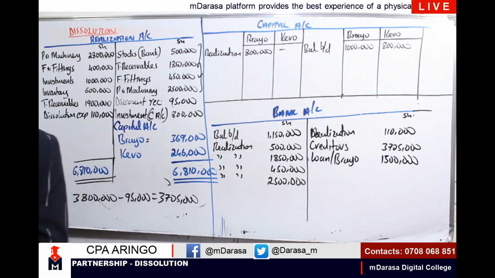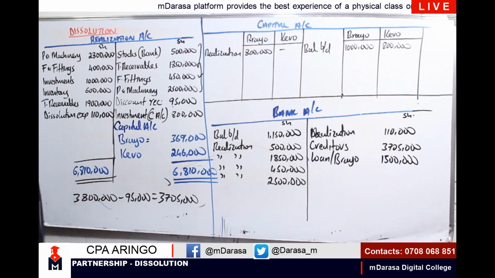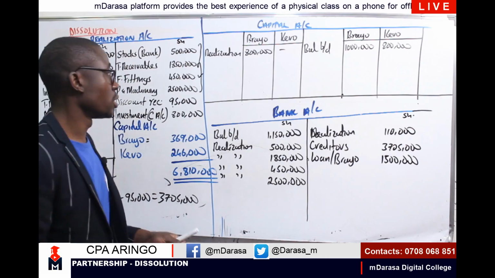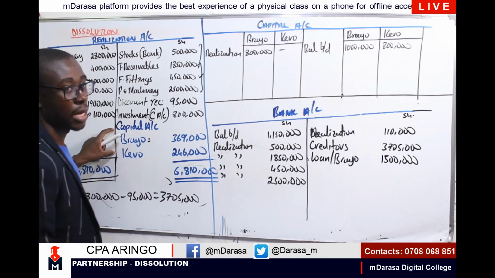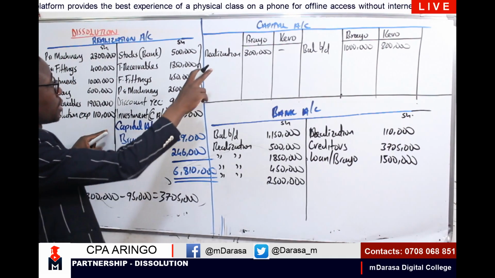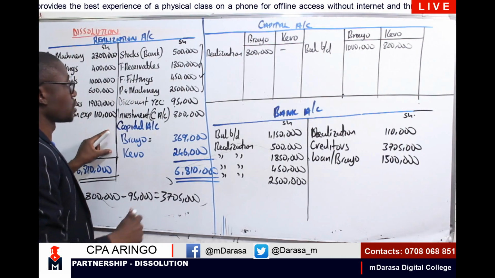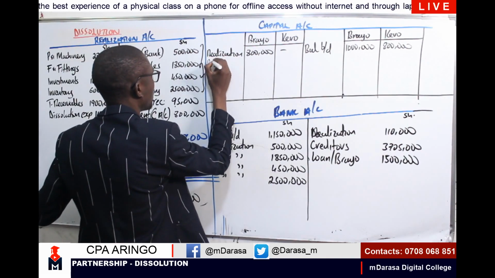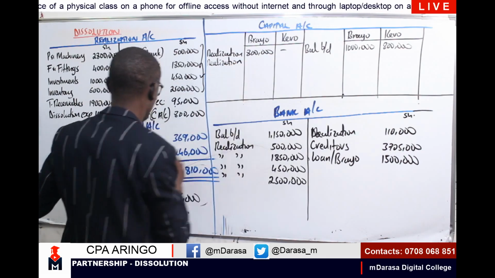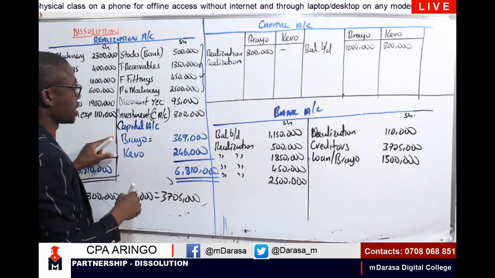Once you're done with that case, my good students, we proceed and identify items that affected us also on realization. Recall this capital account here. We say that these balancing figures, you're going to take them in our capital account. So therefore, I'm also having here realization. Basically, these were the balances that closed down our realization.